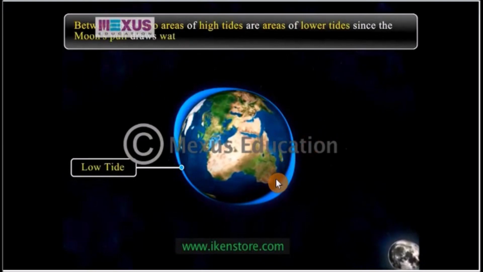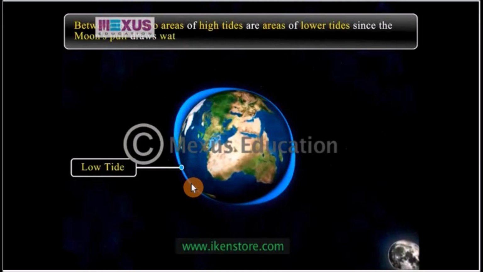So, for example, if Ghana comes to this part of the Earth, or Ghana comes to this location at 6 o'clock a.m., in 6 hours time, Ghana will be at this place and Ghana is going to have a low tide. In another 6 hours time, which is 6 o'clock p.m., Ghana will be at this part and Ghana is going to have a high tide.